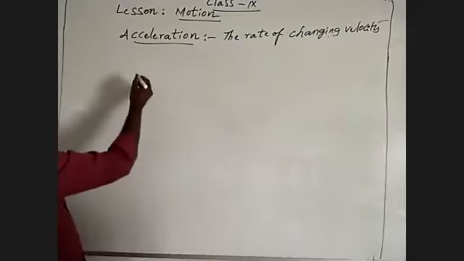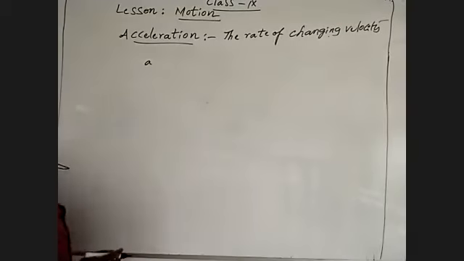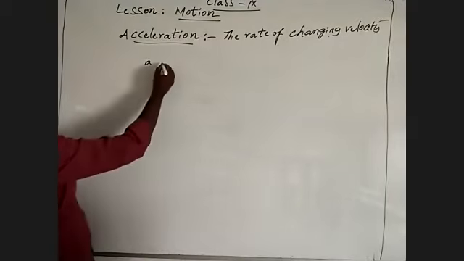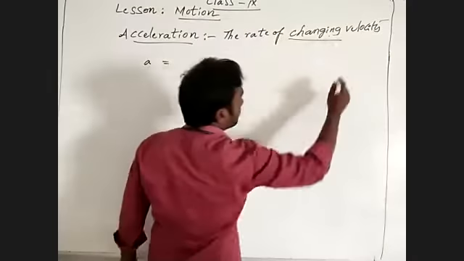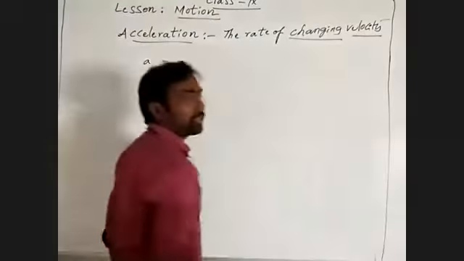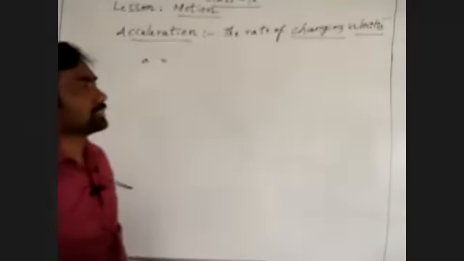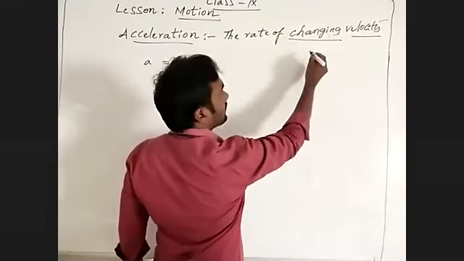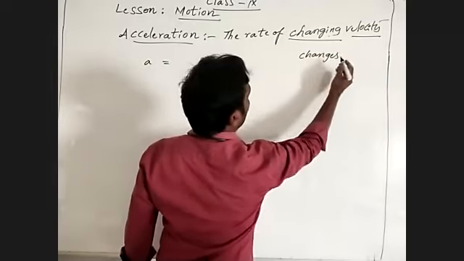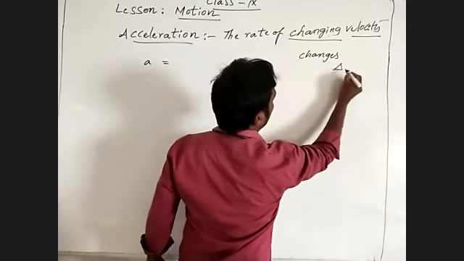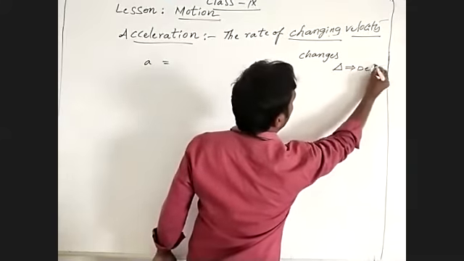See there, acceleration is denoted by A. So what about changing velocity? Changing means changes, and changes are denoted by delta.